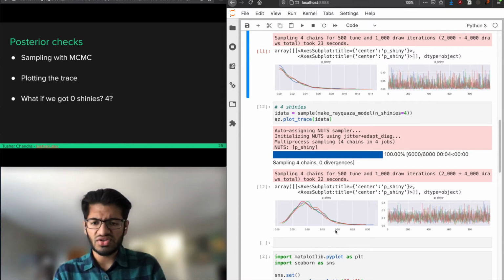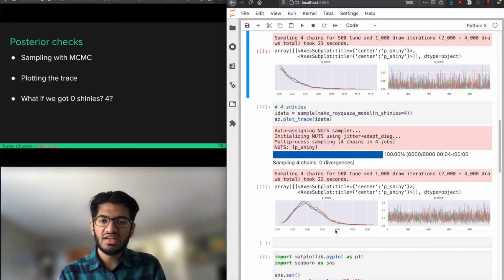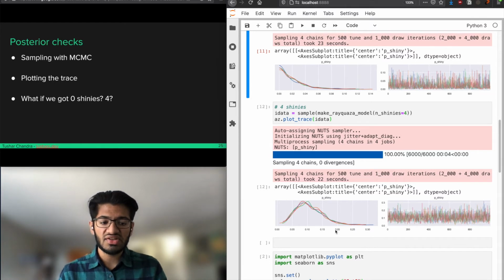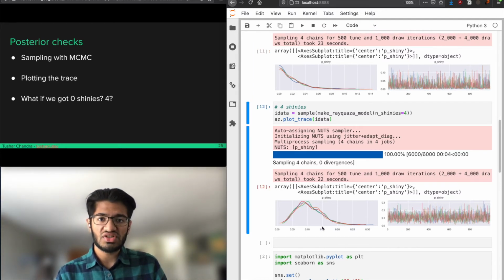This helps us to quantify uncertainty a little bit more explicitly than we would be able to otherwise. We can literally show this distribution to someone and say, this is what we think the shiny rate is. Based on our 4 shinies out of 44 observations, we think the shiny rate looks like this. It could be 0.05, it could be 0.08, it could be 0.15, we don't know, but we think all of those are plausible values. And that's one of the reasons why Bayesian inference is so powerful.